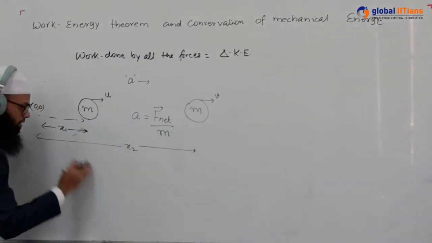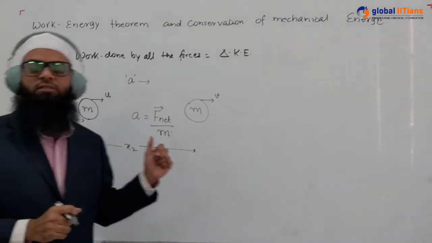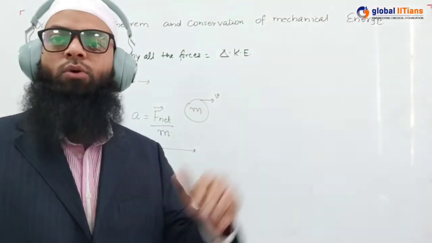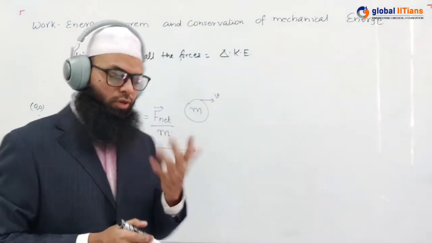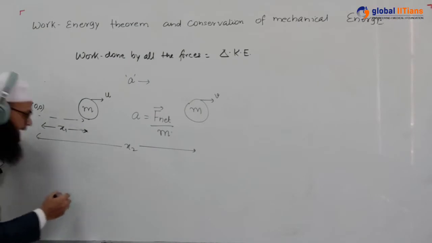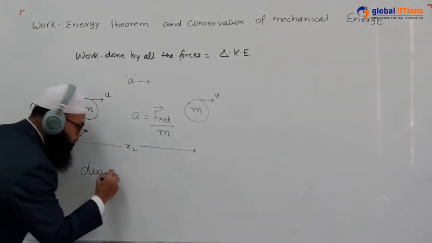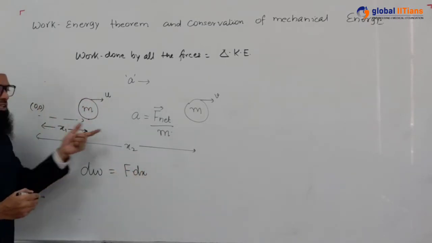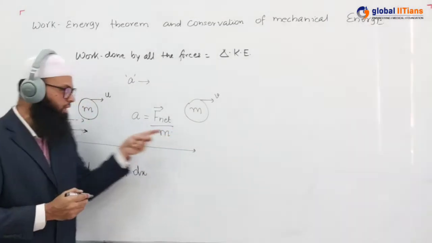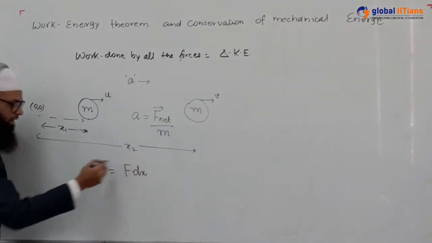Okay. So let us consider this as a variable force. Why am I considering it as a variable force? The reason is, if we calculate it for a variable force, it is going to be true even for constant forces. So we write the expression for the work done as dW is equal to F dot dx. Let's say the net force and the displacement are in the same direction. So I am simply writing F dx.